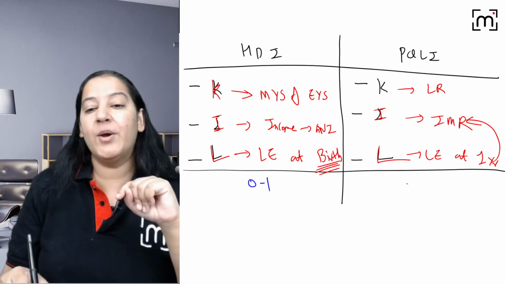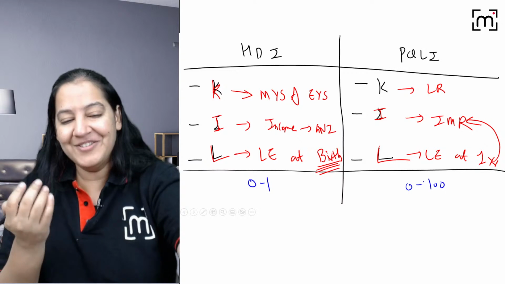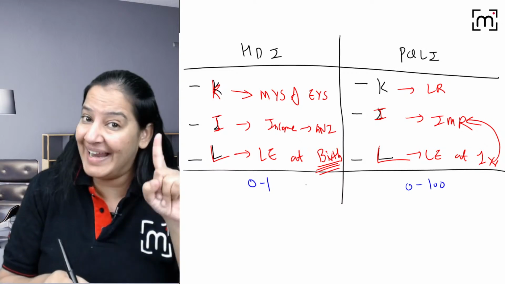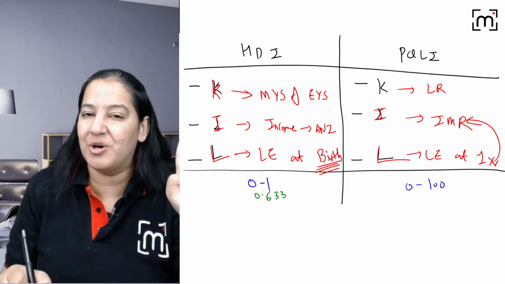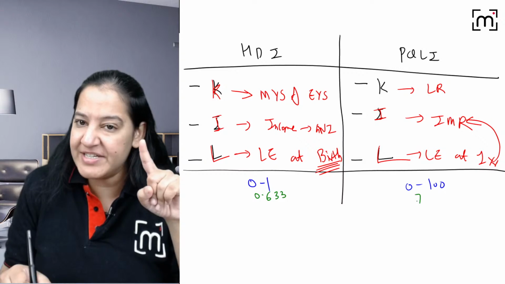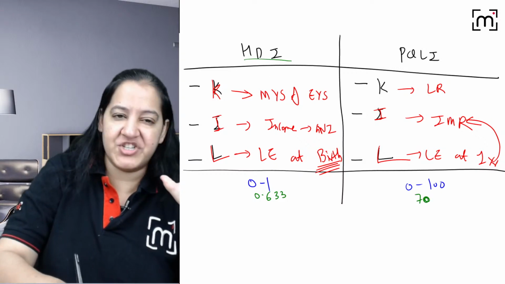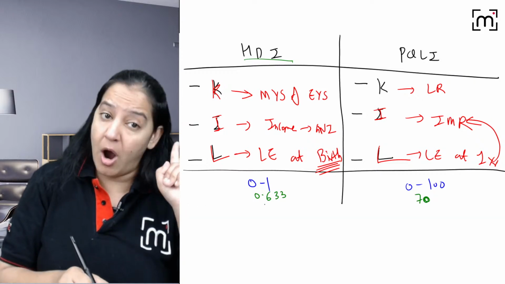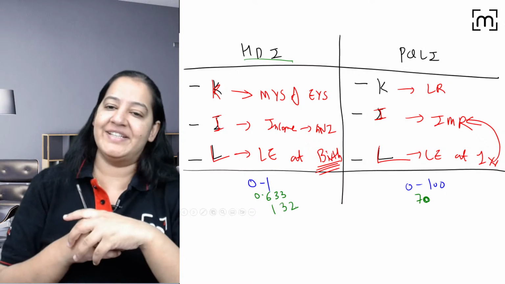What is the range of PQLI? 0 to 100. Yes. Now can you tell me the values of India? India, the latest data, it's 0.633 according to the 2021 SRS survey, right? So it's 70 in PQLI. We do ranking only according to HDI, not according to PQLI. So according to HDI, the rank of India is 132 out of 186 countries.